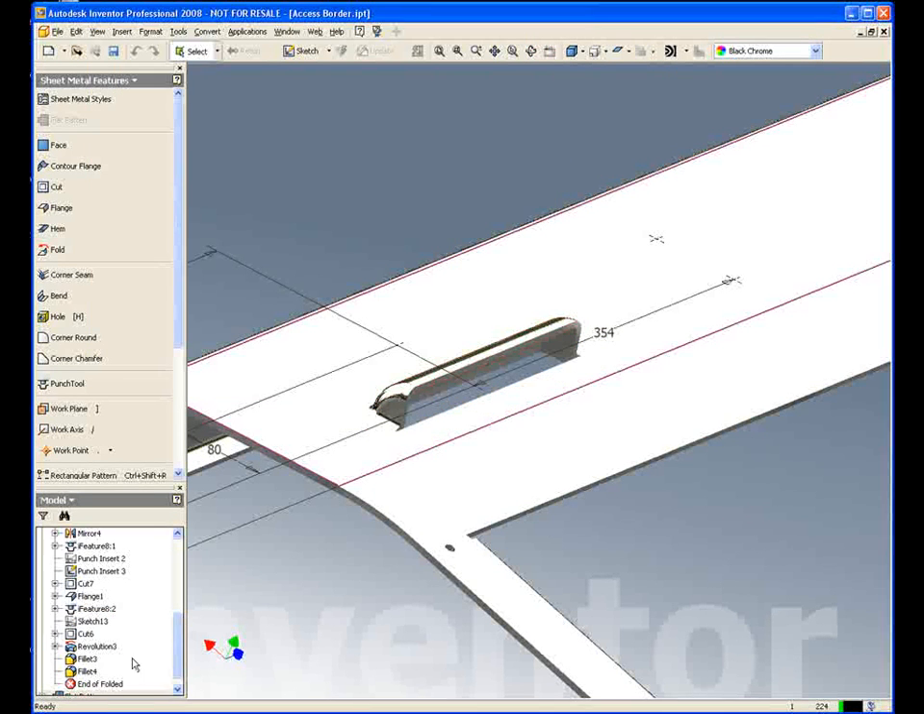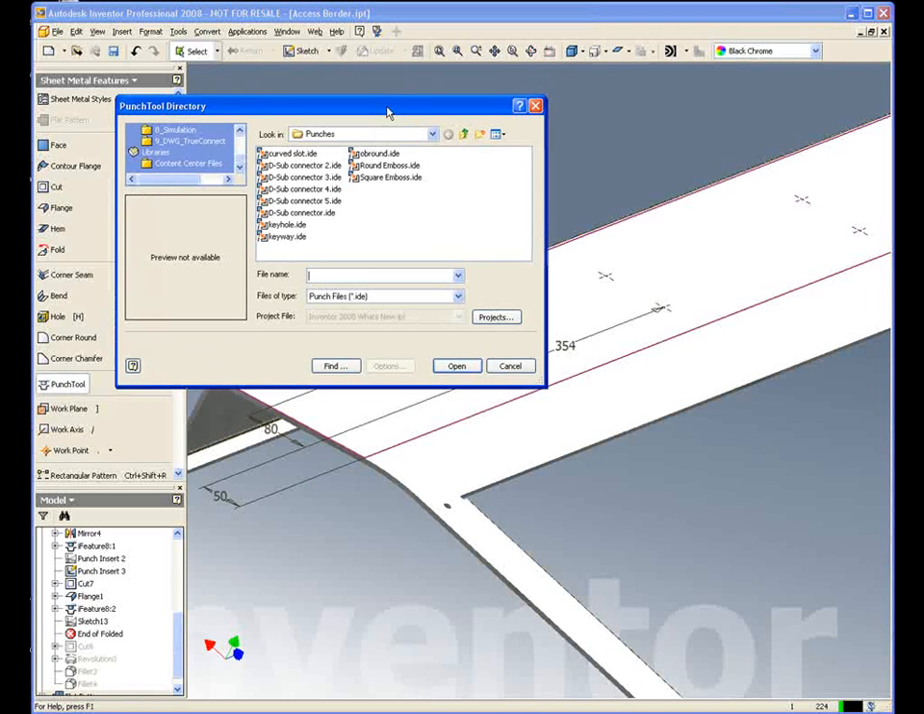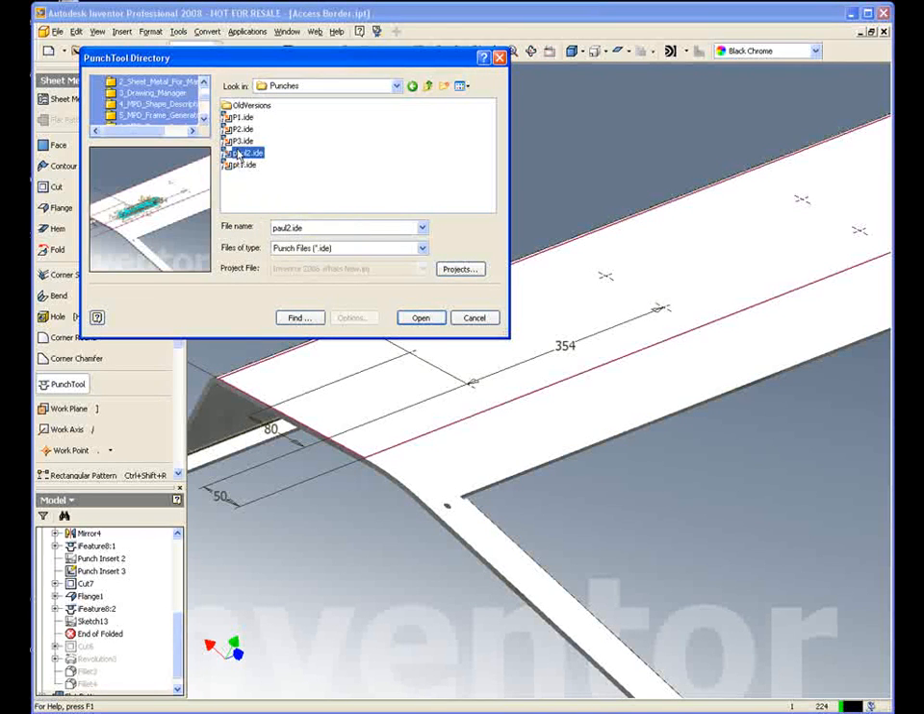To actually use this punch tool now, we're just going to roll back. So we just got our work points, so we don't need that geometry anymore. And again, just to say we want to insert the punch tool. We're going to go and find it where we saved it, which is going to be in a sheet metal environment, punches, and Pull 2.